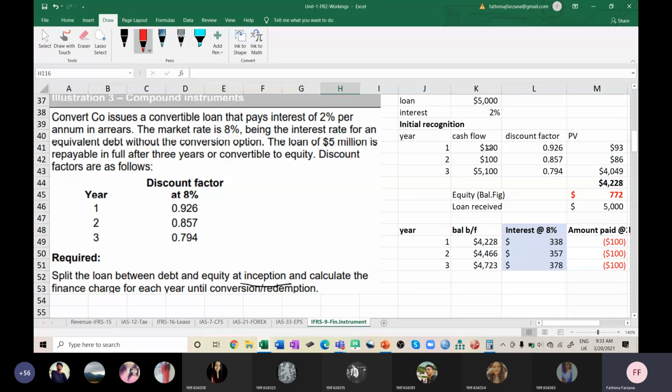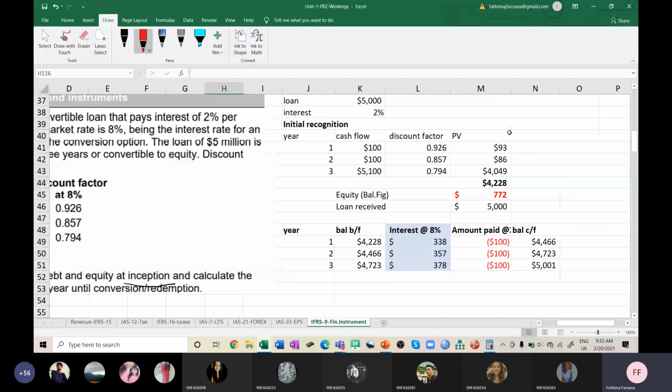First year you will be paying interest of 100, second year interest of 100, third year 5 million also together, 5,100. If you do the discount factor, the value is coming to 4,228 only, but your loan is 5,000. So how much is the equity component? This 5,000 minus 4,228, that is 772, is the equity component.